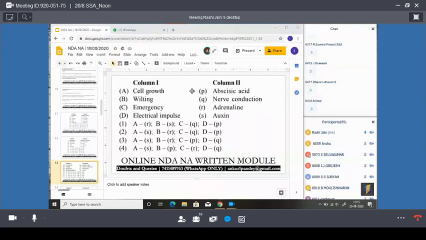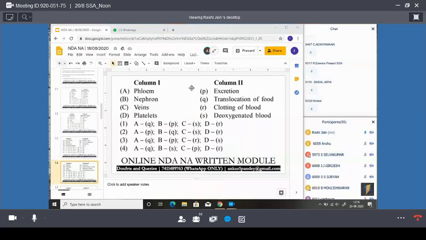Okay. Now here, cell growth, wilting, emergency and electrical impulse. Yeah, fourth option is correct. Okay, you are right. Next one, phylum, nephron, veins and platylids. Tell me the answer. Fast guys, you have solved this.